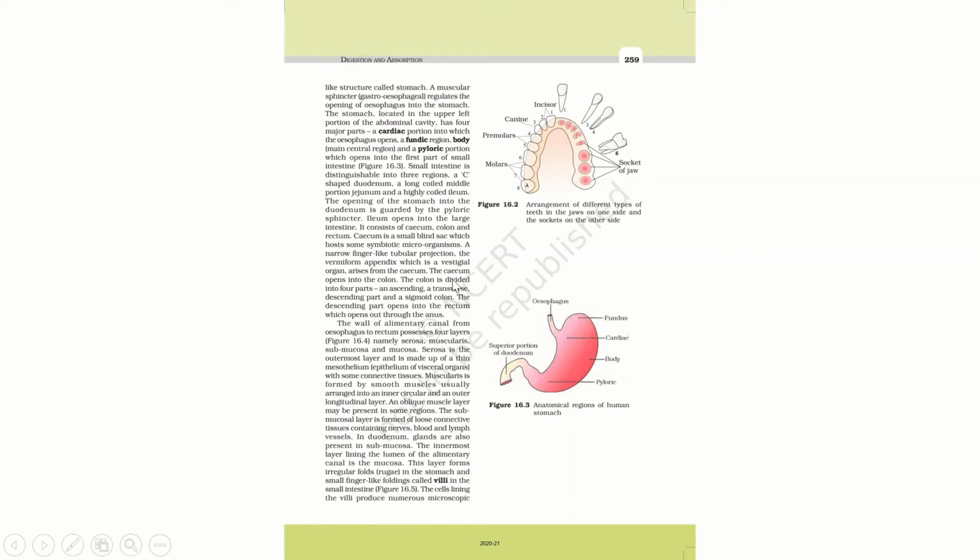So the colon is divided into four parts. We had seen this portion, and into the rectum, which opens through the anus.